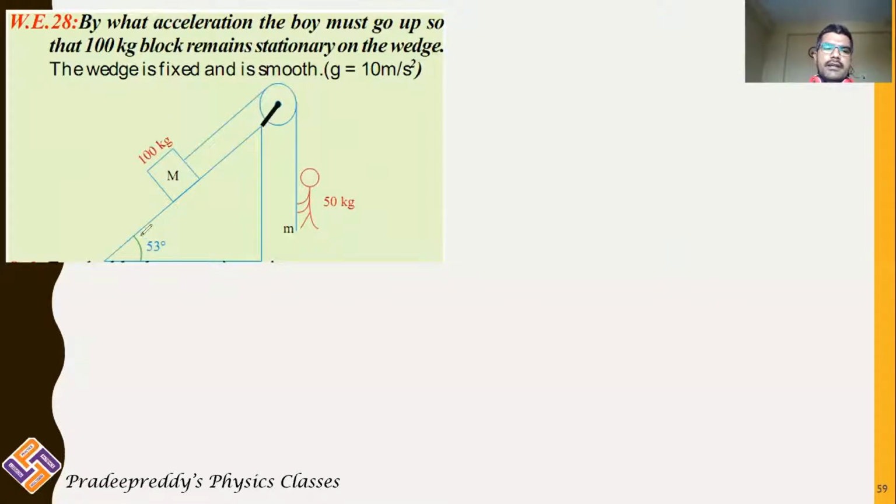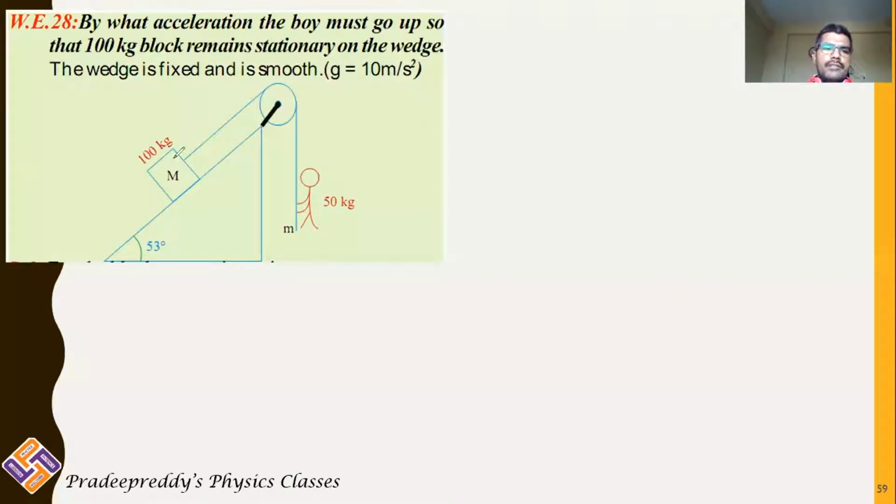There is a wedge whose angle of inclination is 53 degrees. By what acceleration must the boy go up so that the 100 kg block remains stationary on the wedge?